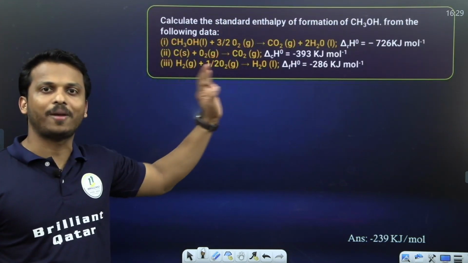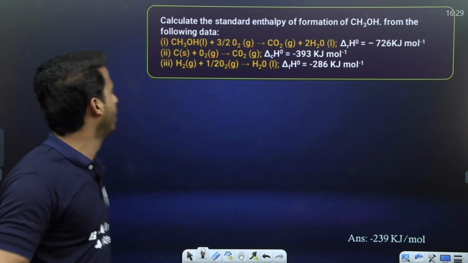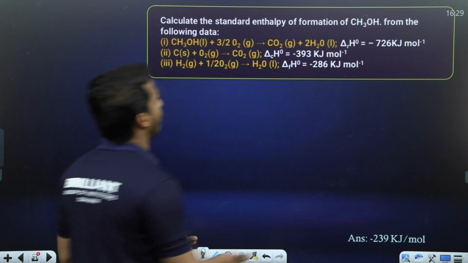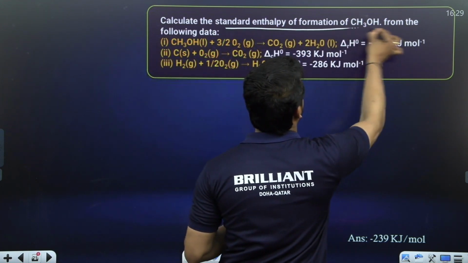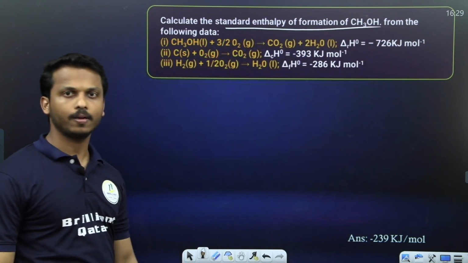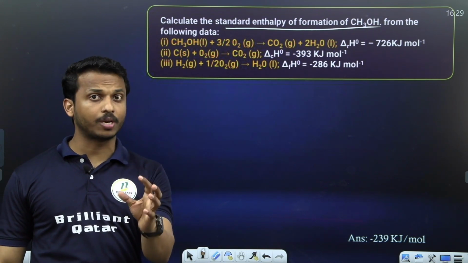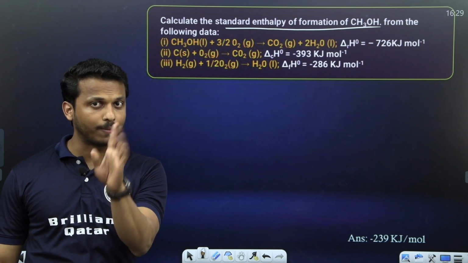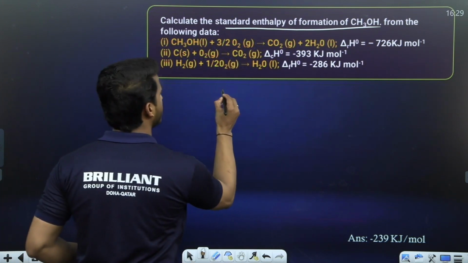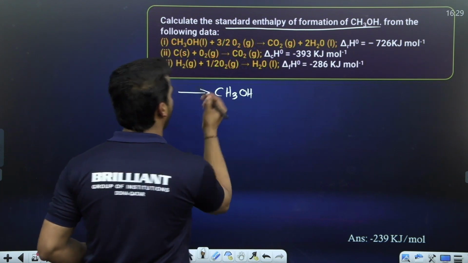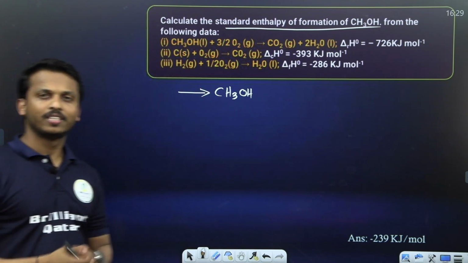One of the most repeated questions in all examinations. Calculate the standard enthalpy of formation of methanol. Again, standard enthalpy of formation. What do you mean by standard enthalpy of formation? Formation means product should be 1 mole. Keep in mind. What do you want to form? CH3OH, methanol. Can you make 1 mole of methanol in an equation? Simple, dear all.